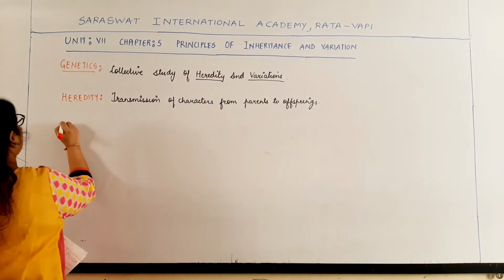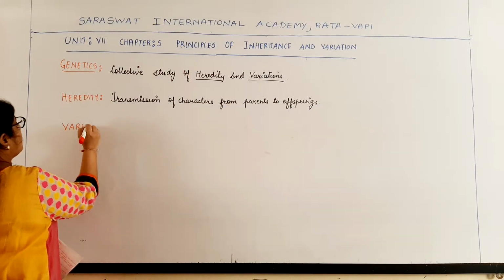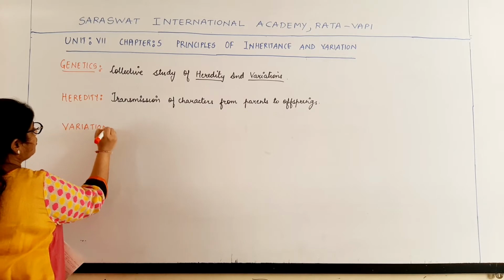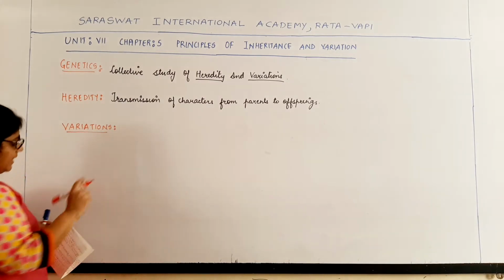And the next one is variations. What do you mean by the term variations?